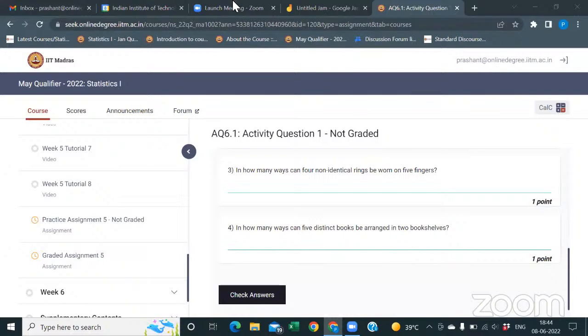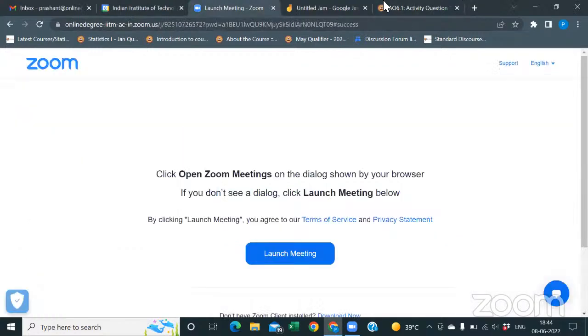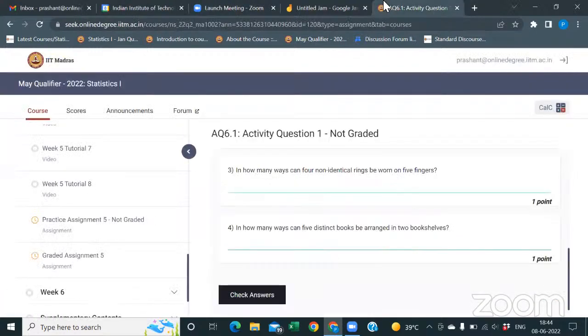Hello, am I audible? Yes, sir. You have posted this question, right? There are 45 games in total in the IPL 2020. Many teams took part in the competition, and each of them must play once with the other teams. Can you tell me what was your first approach to this?